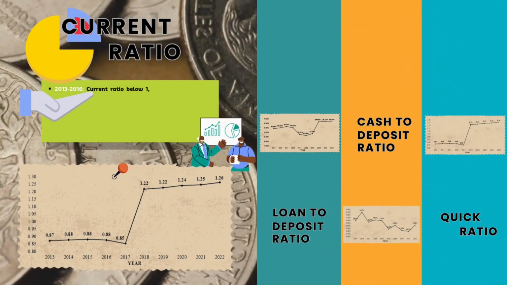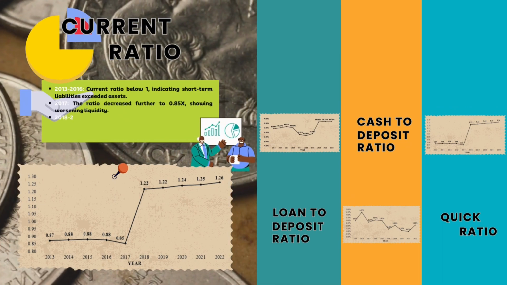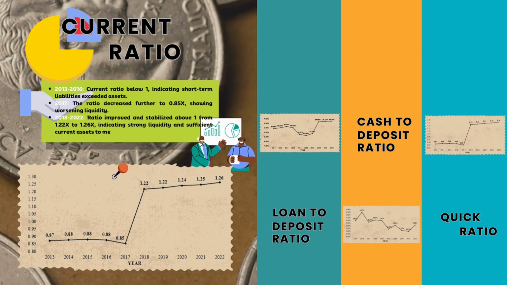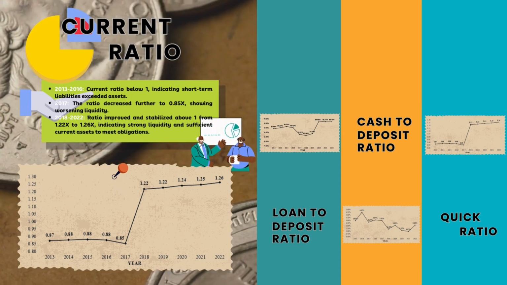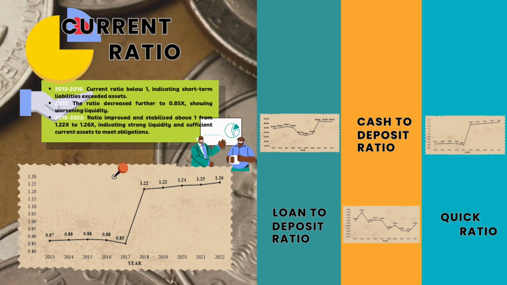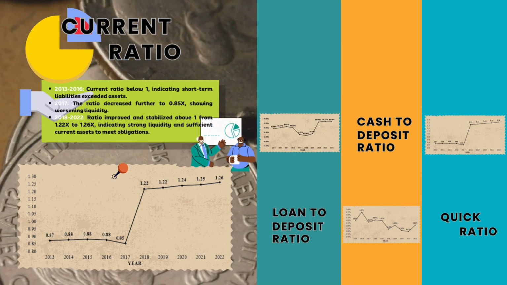Bank Rakyat's current ratio shows significant fluctuation over the years. The current ratio was below 1 from 2013 to 2016, dropping to 0.85 times in 2017, indicating more short-term liabilities than assets. After that, the ratio improved and stabilized above 1, showing strong liquidity and enough current assets to meet obligations.